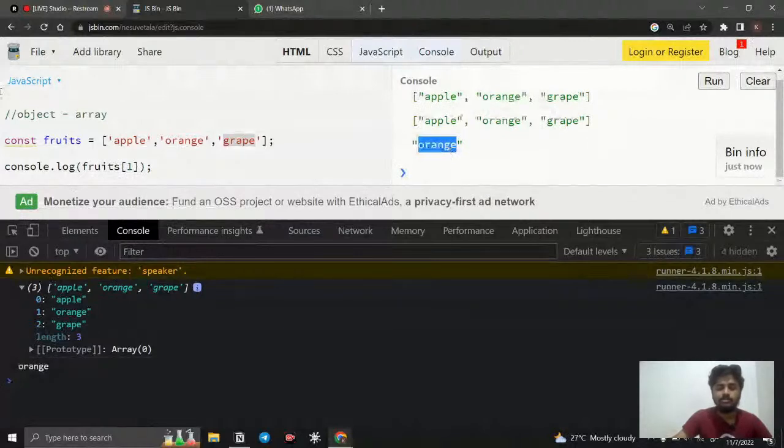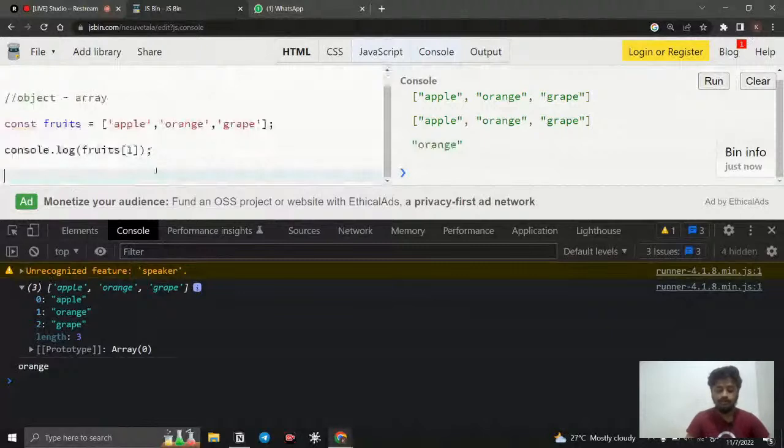By using this, we can also frame a sentence. How can we do this? I say let details equal, and here I create a string: in my shop, these fruits are available. Then I use the plus operator and mention fruits.